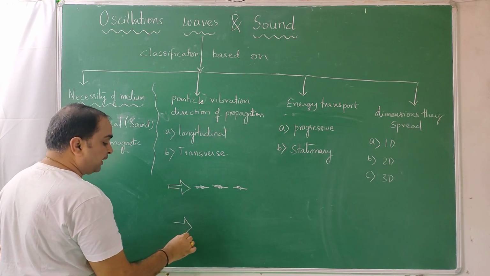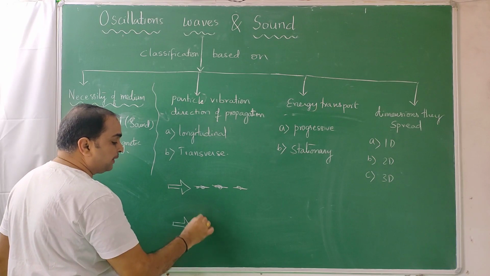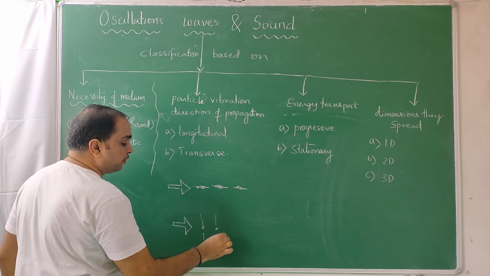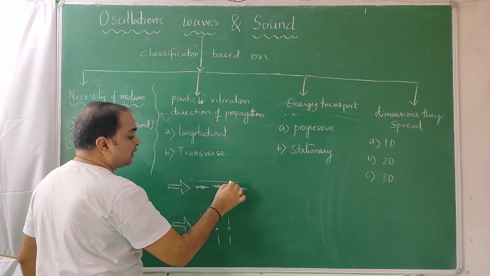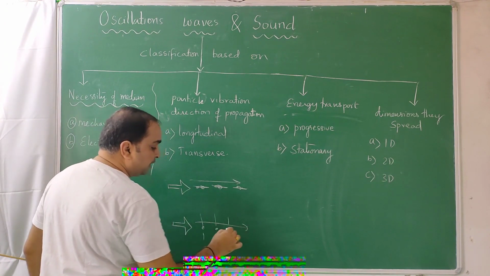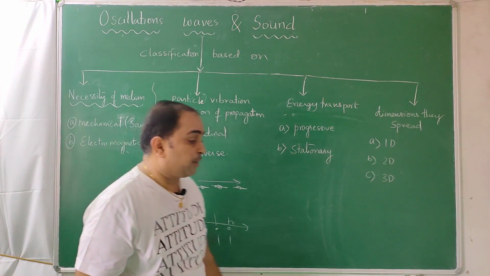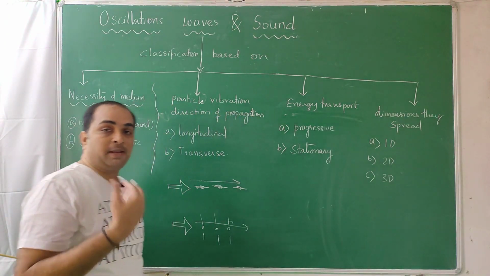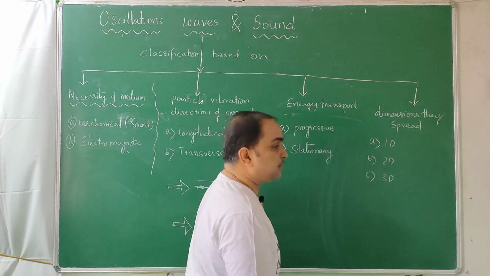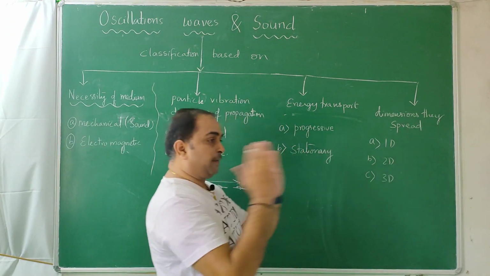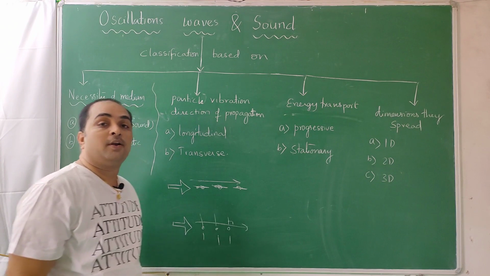If the wave is propagating like this, but the particles are vibrating up and down, up and down, up and down, we say that these vibrations are perpendicular to the direction of wave propagation, whereas the others are parallel. Just see how I am doing my action, moving forward, backward like this. I am moving forward and my vibrations are in this direction. They are called longitudinal waves.